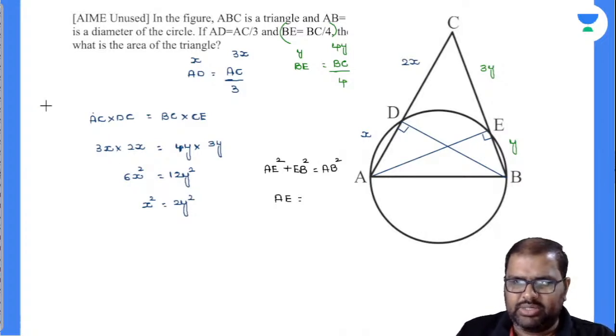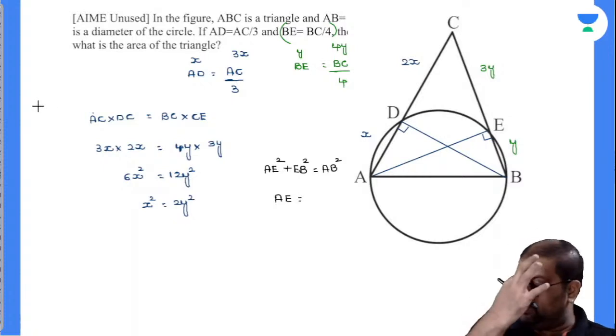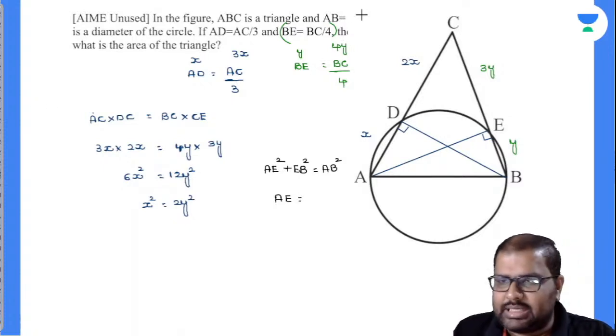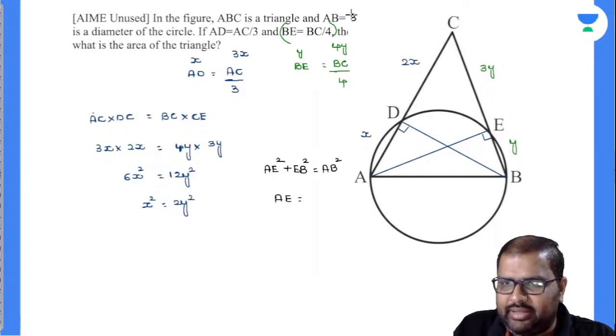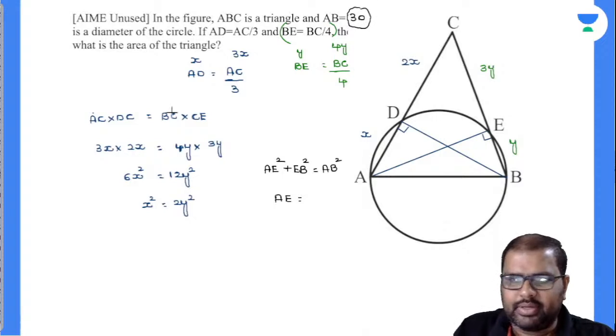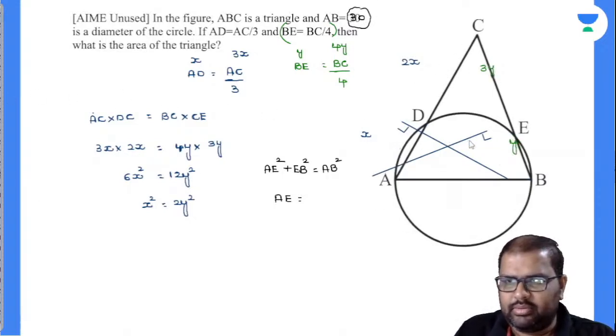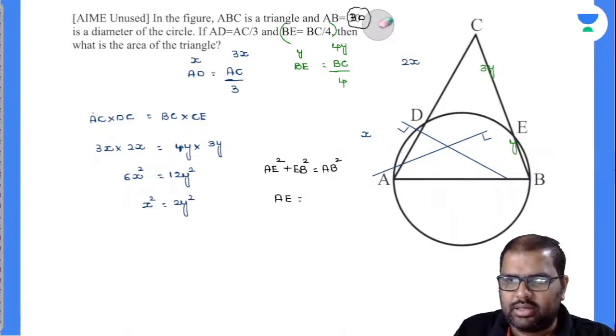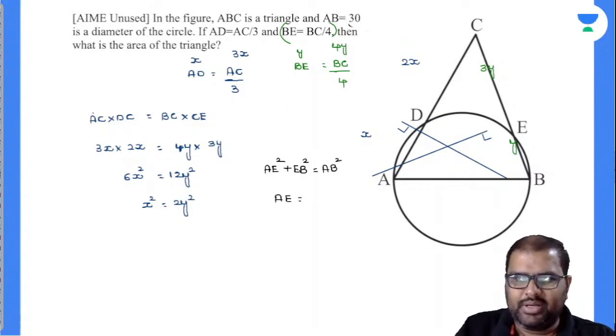Anything that we have missed out in the data, beta? AB is the diameter. So the AB length was missing. That's what, AB length is given as 30. 30. This is the missing point there. I hope so. See here. AB is 30. I have removed the diagram there. Okay, now I got this. AB is 30.